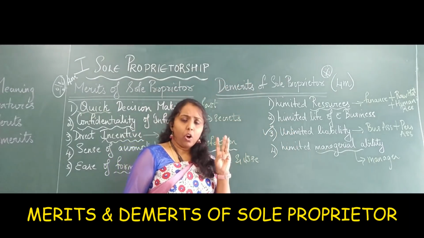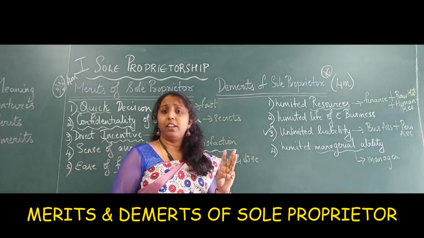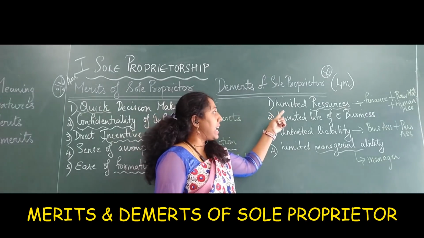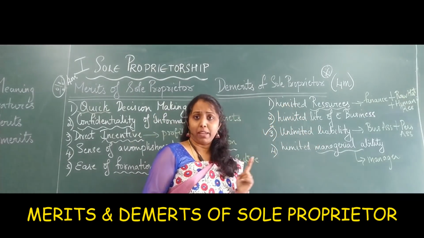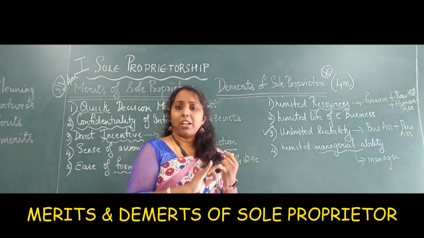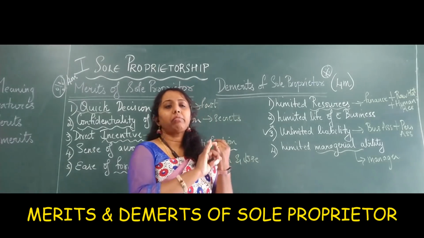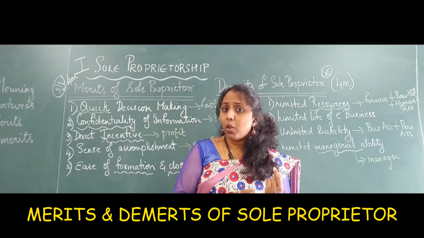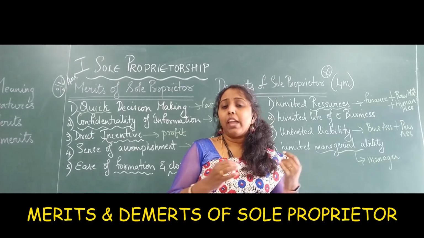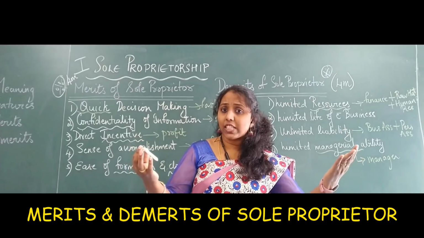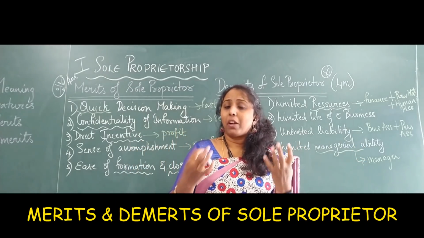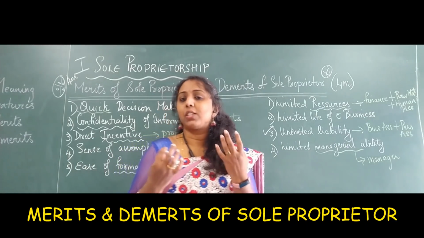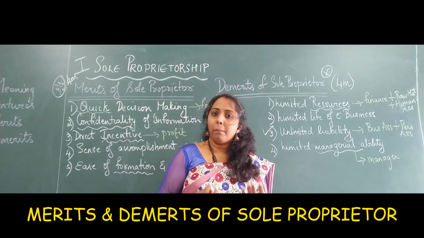All these three put together refer to resources. Now, limited resources means there is not much money that he has. He can borrow a loan, but how much will a bank give him to expand his business? If he wants to expand on a larger scale, he cannot have so much money because he doesn't have anyone's help. He is the only person running the business.